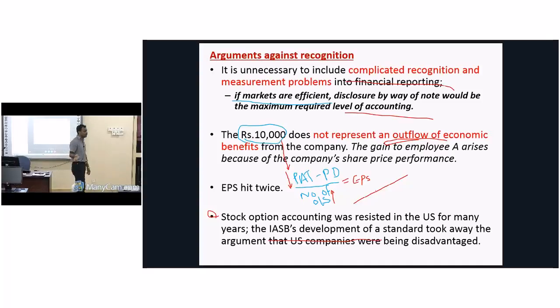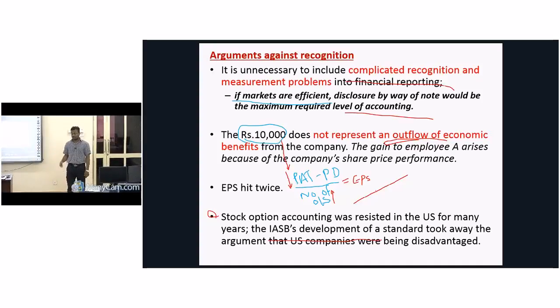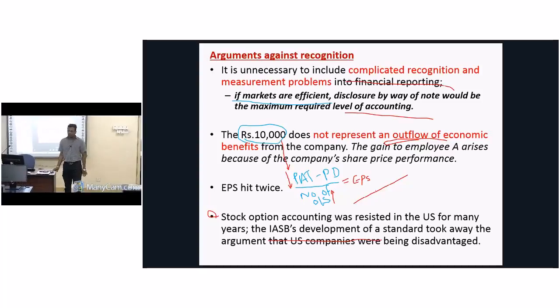I asked what are the arguments against and arguments for recognition of EPS in books of accounts. Sorry, recognition of share-based transactions in books of accounts. Right? Now the balance part is very easy. Anyway, now according to IFRS, what we are trying to do, do we recognize or do we not recognize now?